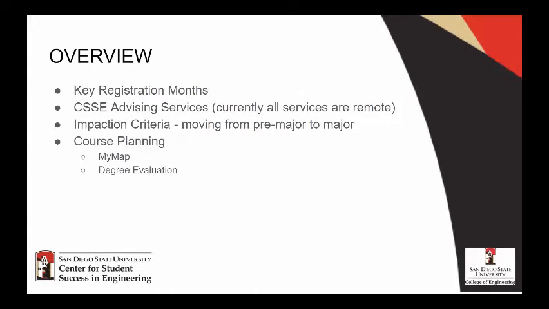Today, we'll be going over a few things. First off, we'll be going over key registration months. We'll be going over CSSE advising services. Most of that is all offered online right now because of COVID-19. And with the CSSE website, we will be talking about impaction criteria, moving from pre-major to major. And then we'll finish off with course planning, learning how to use the MyMap and degree evaluations, which are very important tools for selecting your courses and graduation requirements.